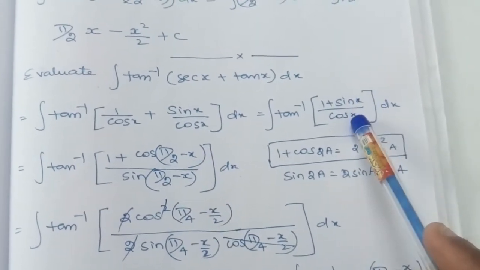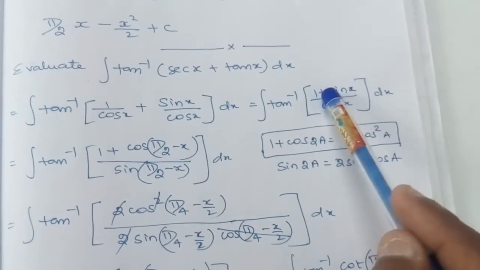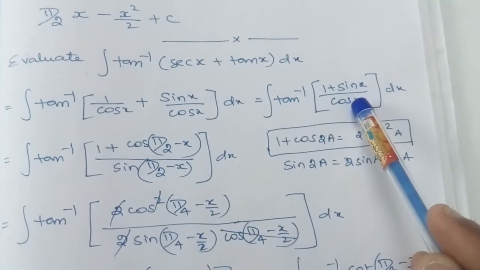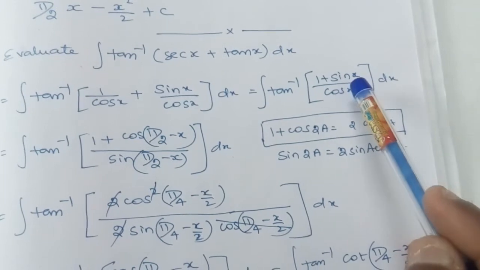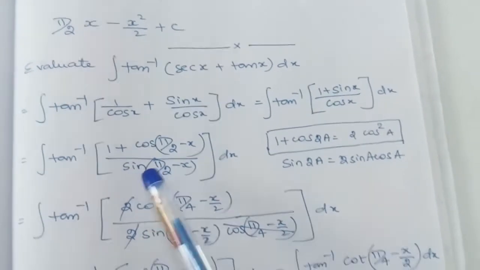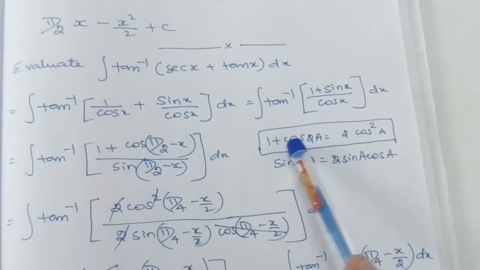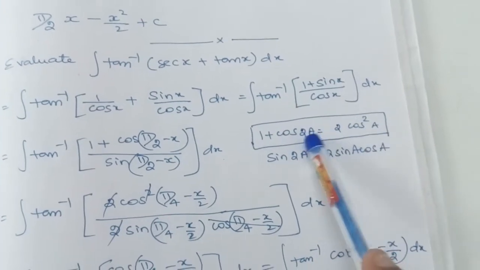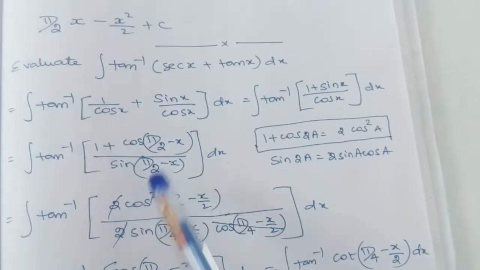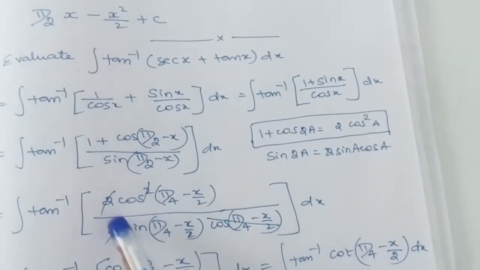Here the angle is x, here also the angle is x. But when you convert this to cos of pi by 2 minus x, the angle becomes pi by 2 minus x. Hence in the denominator also we will try to bring the angle as pi by 2 minus x. Hence cos x can be written as sin of pi by 2 minus x. Already we learnt this: 1 plus cos 2a is equal to 2 cos square a. Whatever angle is there, half of that angle must come. Hence 2 cos square, whatever angle is there, we need half of it. So pi by 4 minus x by 2.